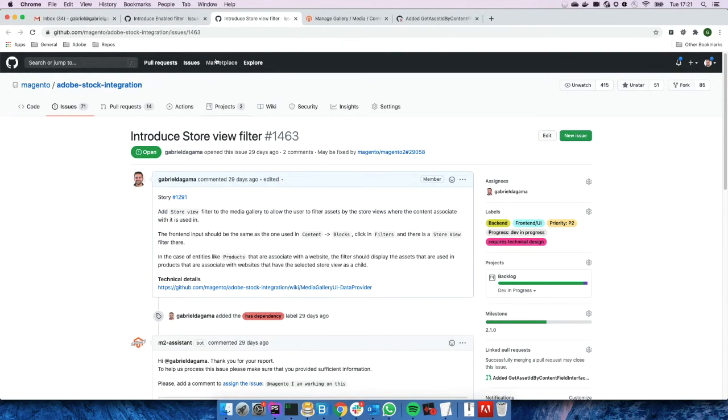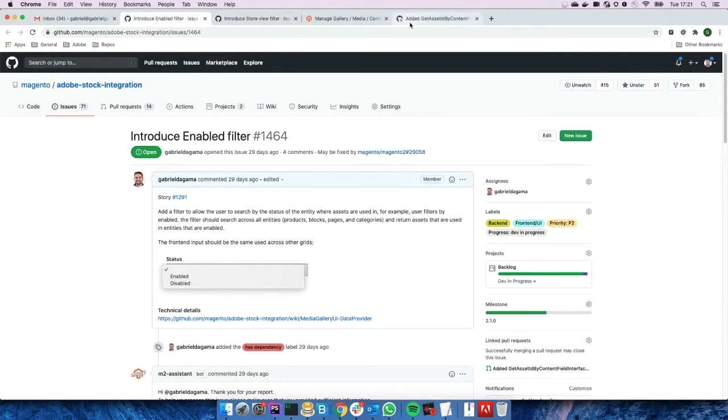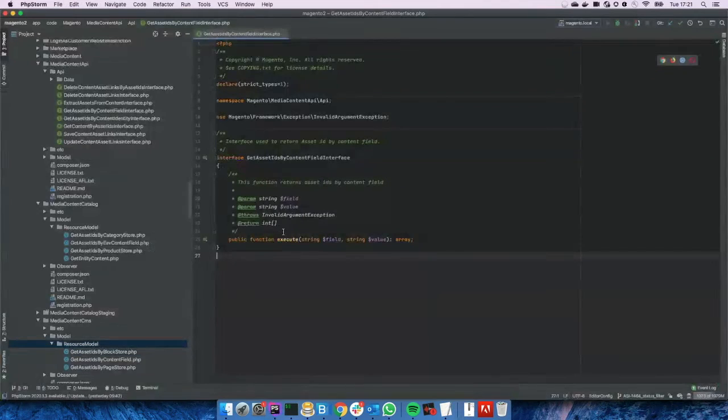So we had to create a flexible structure that will allow different implementations for this, and also allow an extension point if another content, another entity, is introduced to the media content module, so people will be allowed to use this feature and add their implementation there as well.